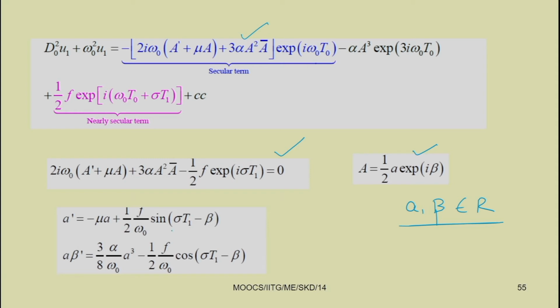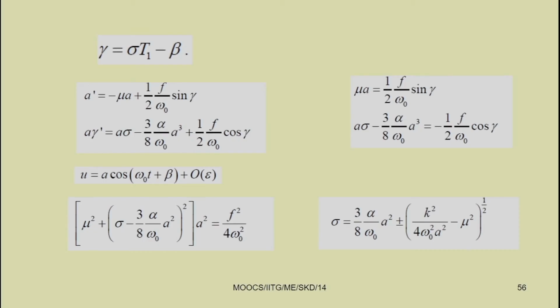Here you just see that the right hand side terms contain time, so this is a non-autonomous system. First we should make it autonomous for simplifying our analysis. So, taking sigma t1 minus beta as gamma, gamma equal to sigma t1 minus beta.